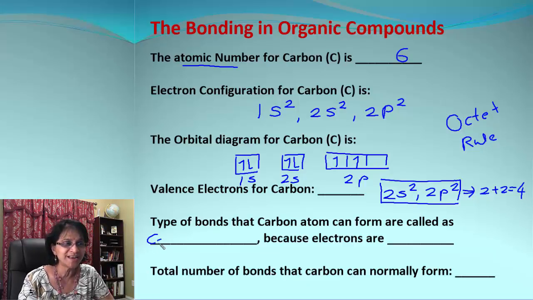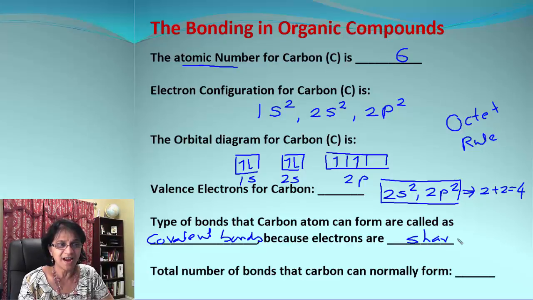So what type of bonds do we get? We get covalent bonds because electrons are shared. And then how many bonds will be formed? There are 4 electrons, so it can share 4 more electrons. If we have 4 pairs of shared electrons, we will end up having 4 covalent bonds.